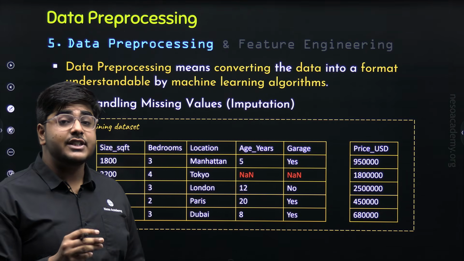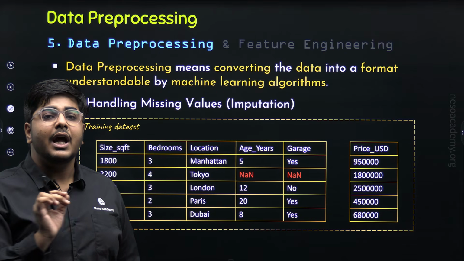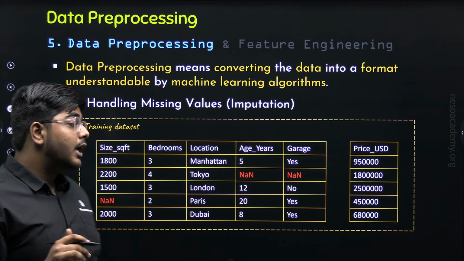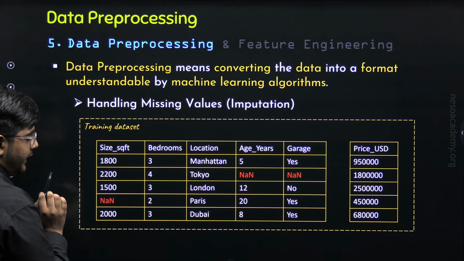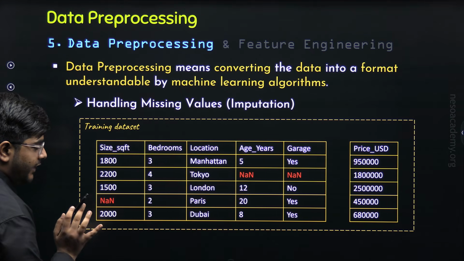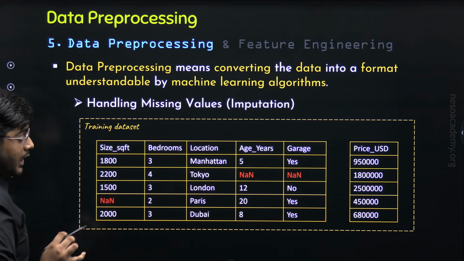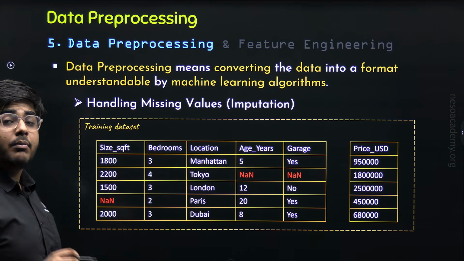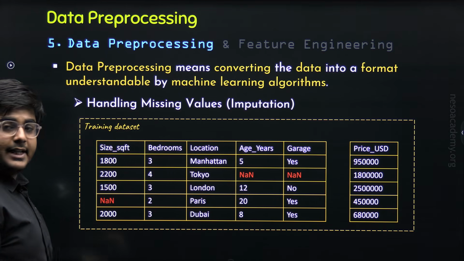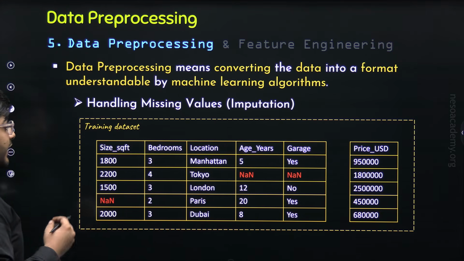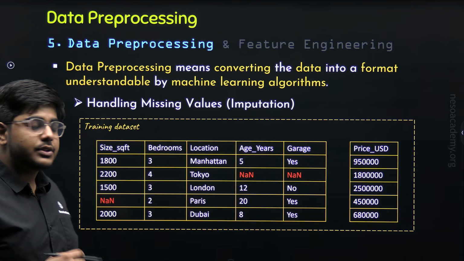Now, imputation is of 3 types: mean imputation, median imputation, and mode imputation. Let's first consider this particular column, that is size SQFT. This value is the missing value, and these 4 values are present in the dataset. Now, we will perform mean imputation on this column. We need to calculate the mean, or the average, of the present values.